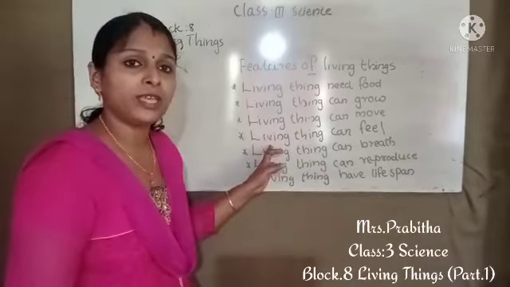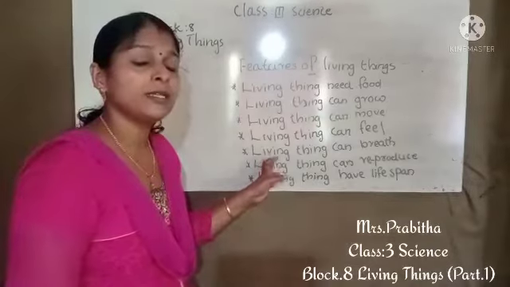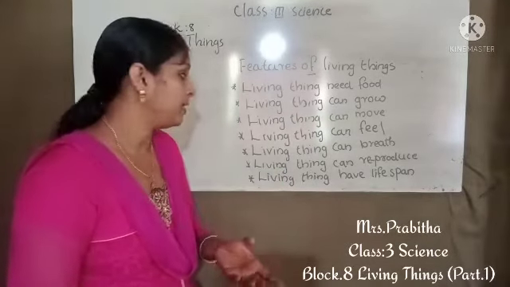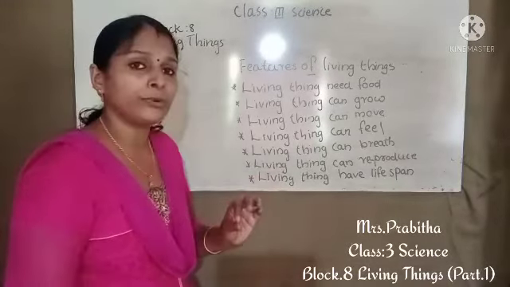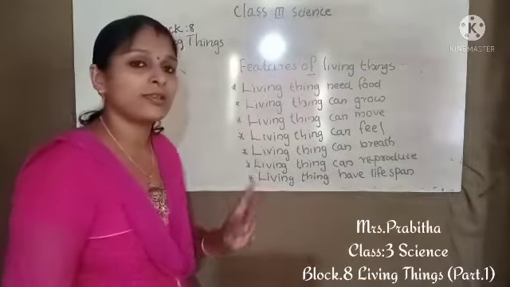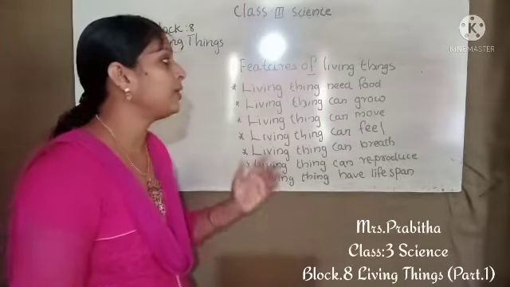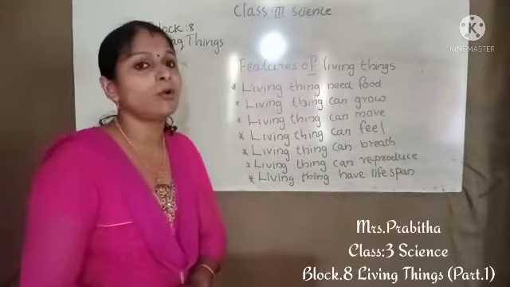Living things can feel, non-living things cannot feel. Living things can breathe, non-living things cannot breathe. Living things can reproduce, but non-living things cannot reproduce. Living things have a lifespan, but non-living things do not have a lifespan. This is the way you can differentiate living and non-living things.